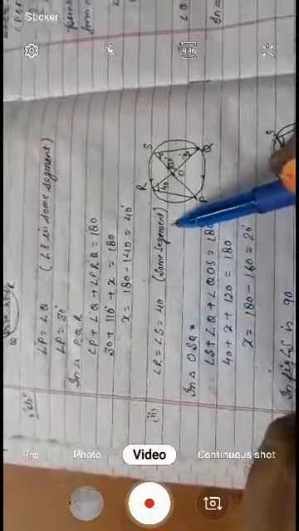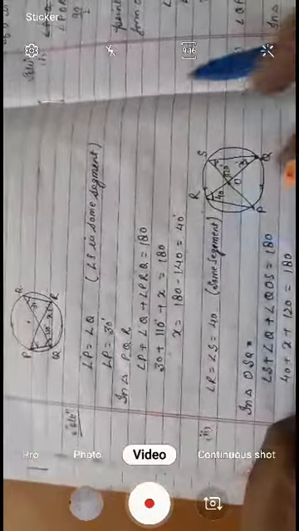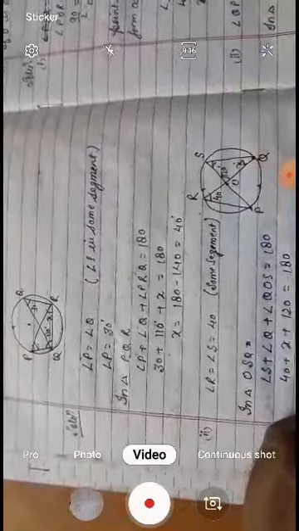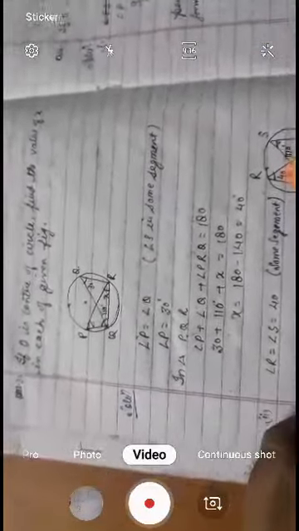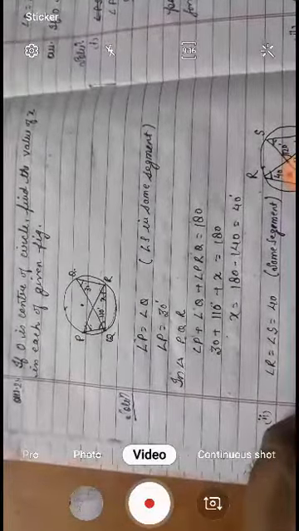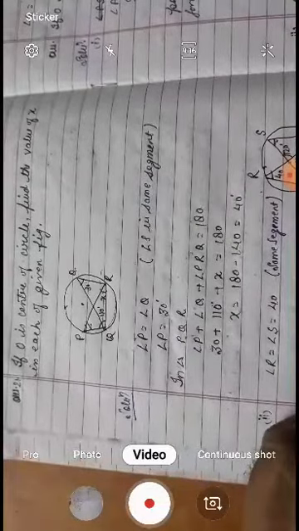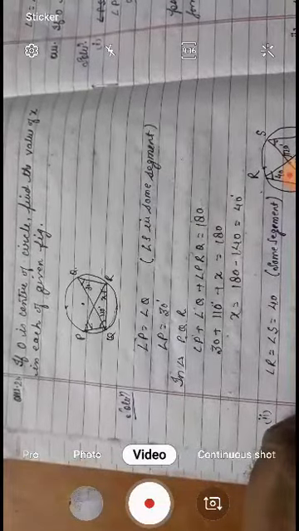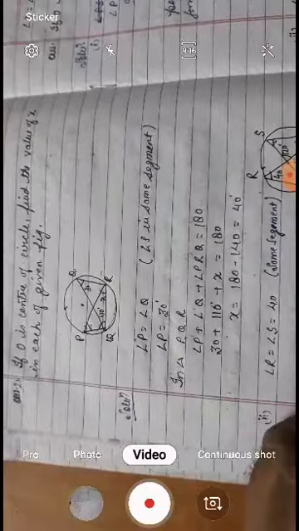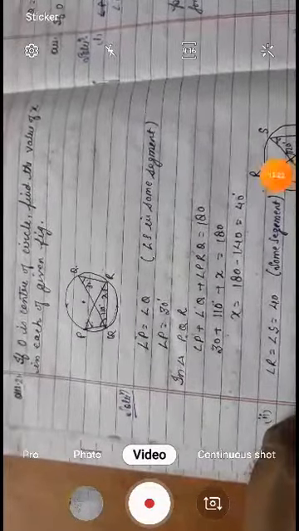So this is our question. The same way, our exercise is going on. The whole exercise is a very easy part, but if you have properly read and properly understood the theorem, you can also complete your exercise now.